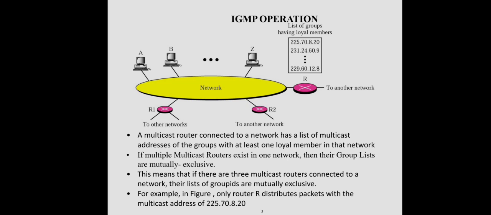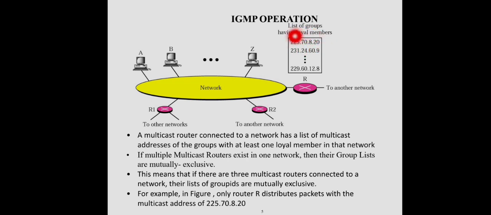Just for example, in this case, we can see three different routers in this network, right? And one of them is configured as the multicast router. Multiple multicast routers can also be there, and this multicast router maintains a list of group IDs, which are the groups with at least one loyal member. If multiple multicast routers exist in one network, then their group lists are mutually exclusive. That means the same group ID should not be there in the list of two different multicast routers. In other words, let us take this example, the first entry, that is the ID for a multicast group, right?